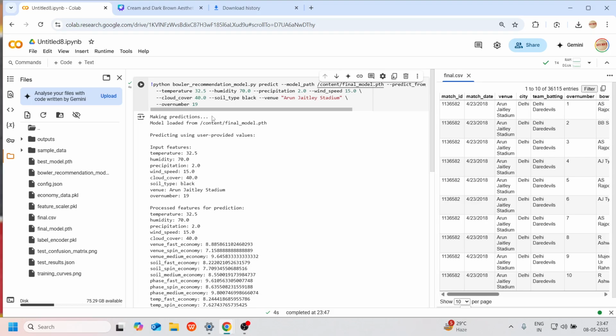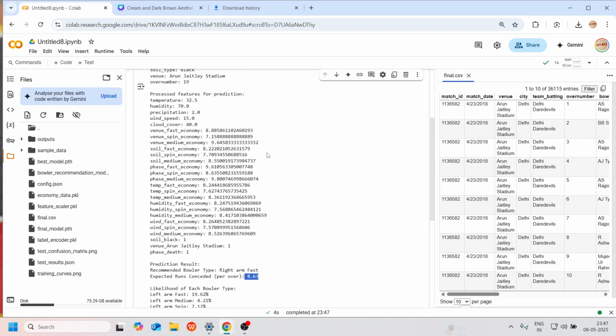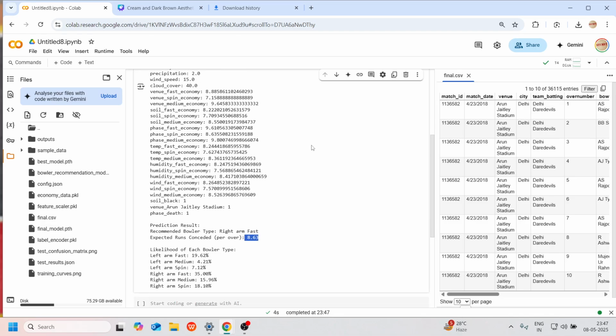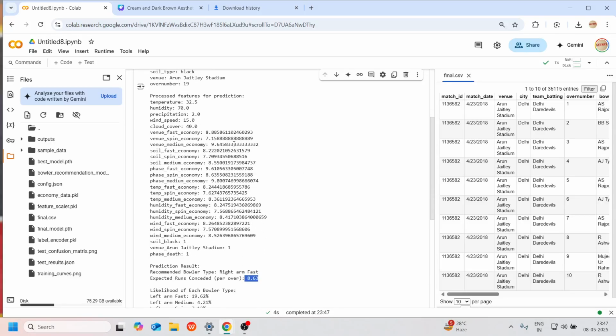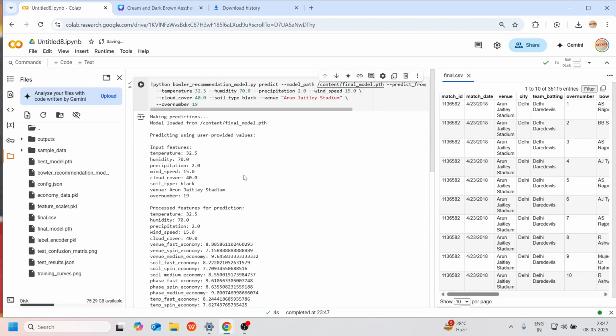So here the best bowler we are still getting is right arm fast only, and the expected runs increased based on the model parameters to 8.63, whereas for the previous one it was 8.55. If you see, Arun Jaitley Stadium is a little smaller in area compared to Wankhede Stadium, so the batting averages are higher compared to Wankhede.